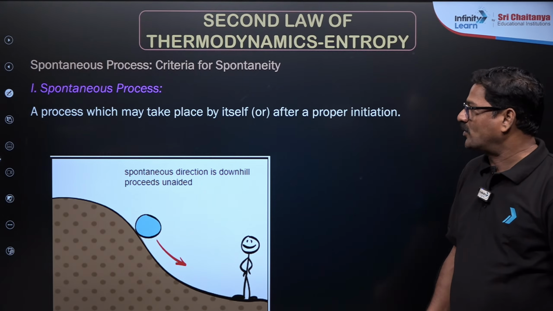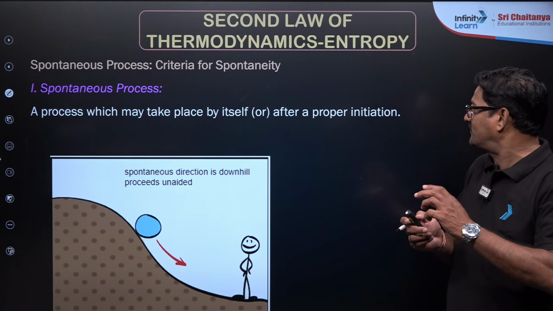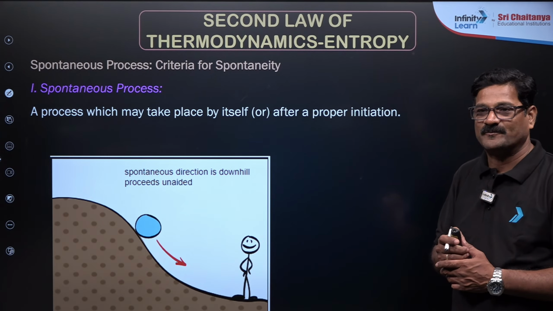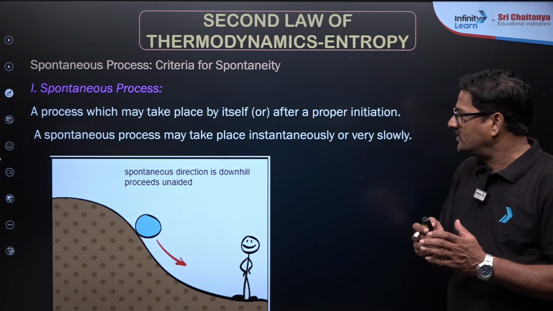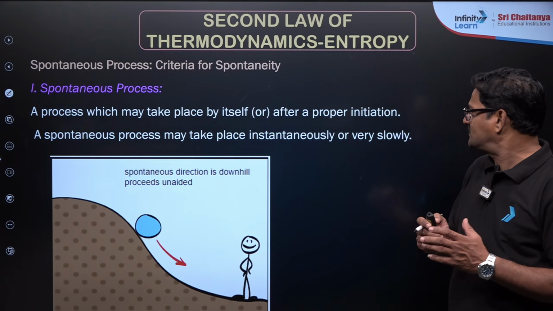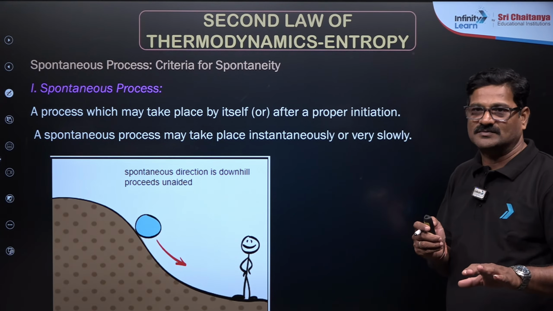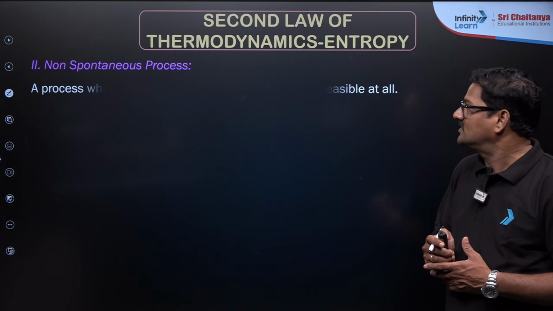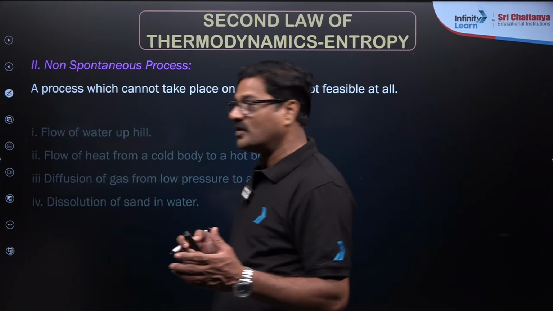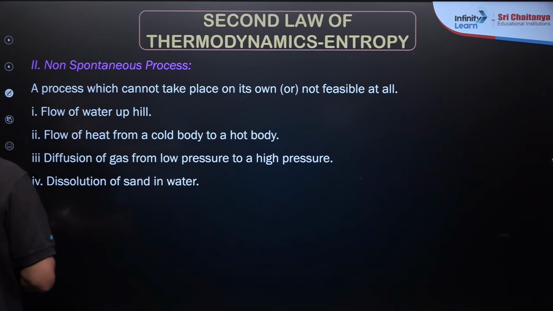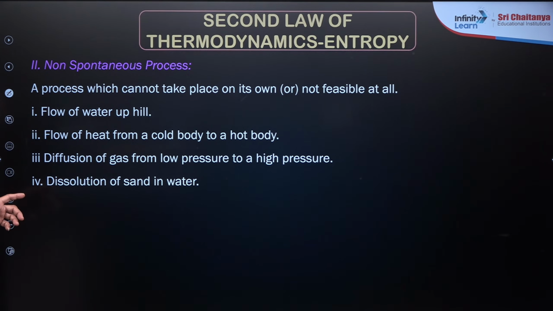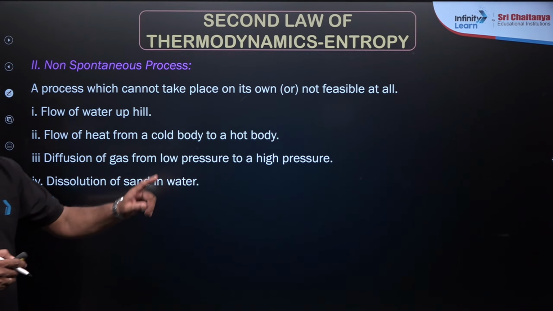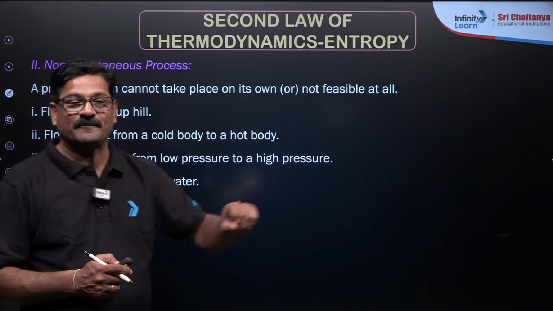So a process which takes place by itself after a proper initiation is called a spontaneous process. A spontaneous process may take place instantaneously or very slowly. That depends on the kinetics of the process. So what is the meaning of a non-spontaneous process? It is a process which cannot take place on its own, and is never feasible unless you do work on it.